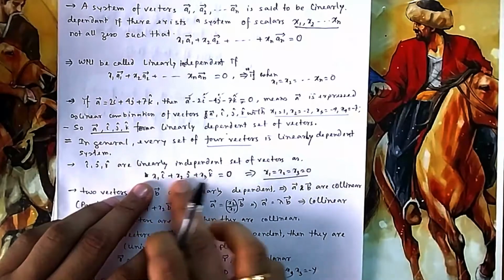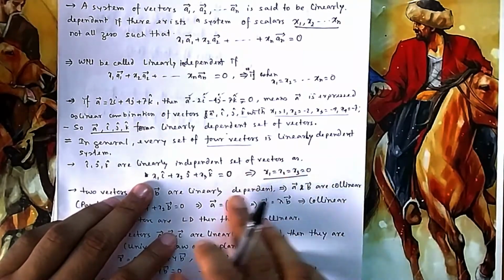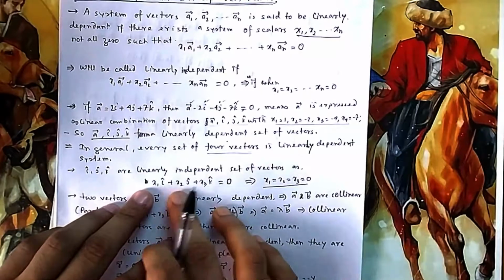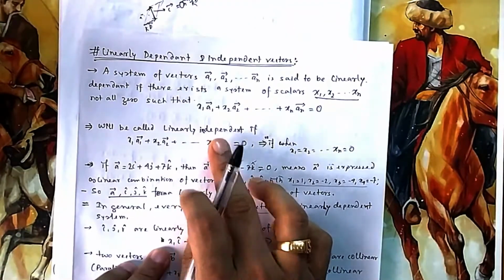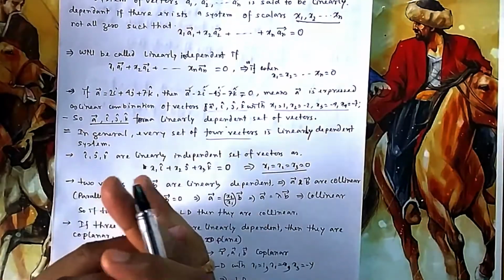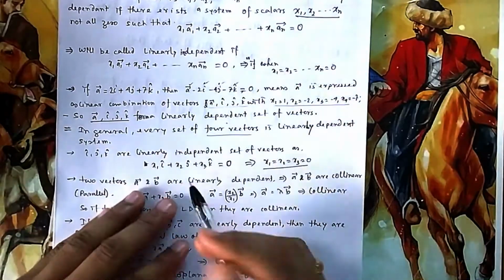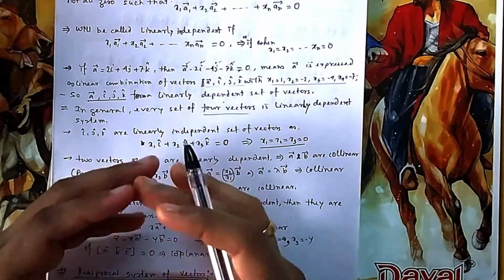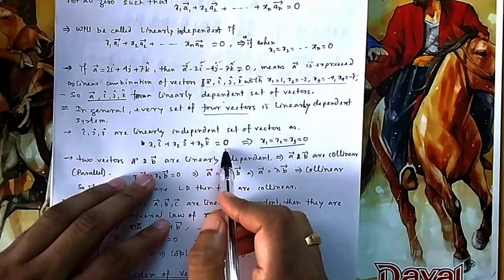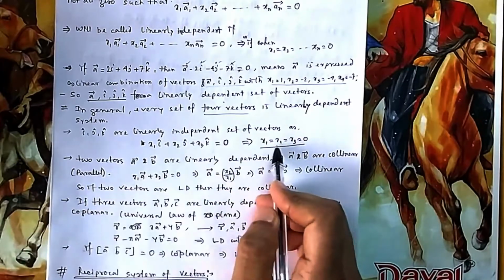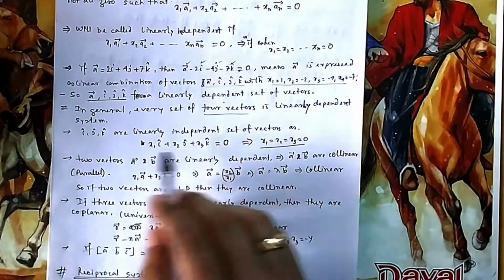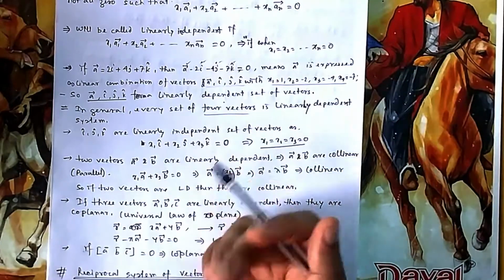That means I cannot write it without 0. So if I cannot write it without 0, that means they are linearly independent. So they are not linearly dependent. You cannot write them as a linear combination, that is, a sum of the linear combination equal to 0, without putting all these scalars as 0. So that's why they are linearly independent.